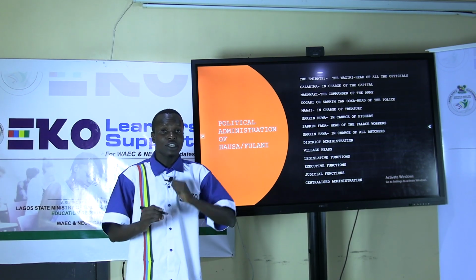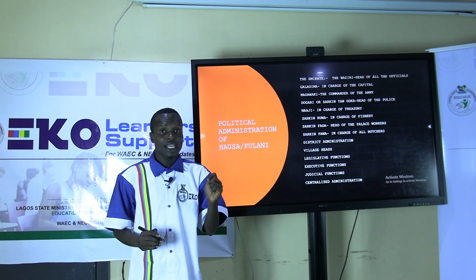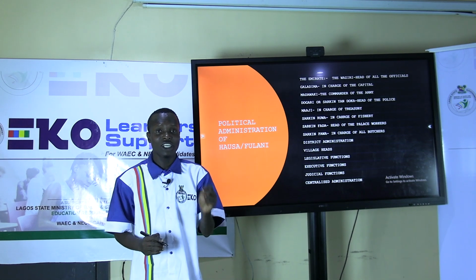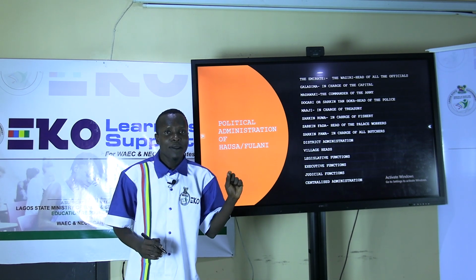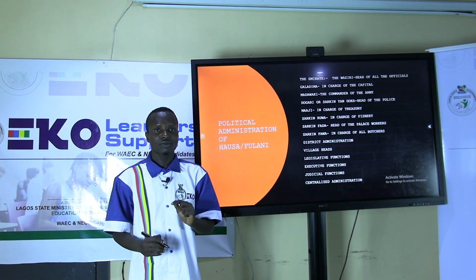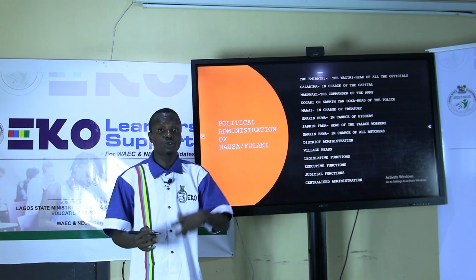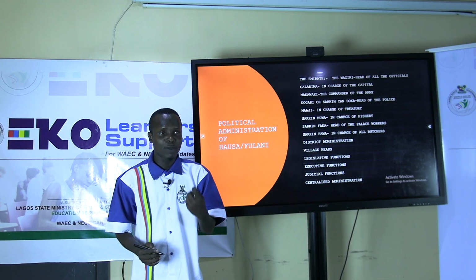They are in charge of interpreting law. The head of the Sharia court is known as Alkali. Alkali is in charge of the judiciary court of the Hausa-Fulani political administration. So the Emir and the Alkali work hand in hand to interpret the law of the land to the people.